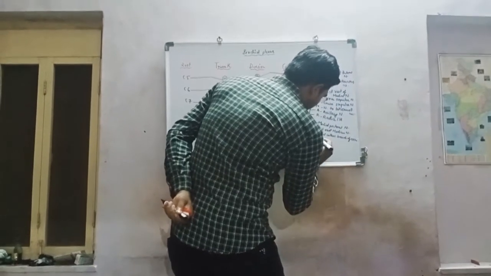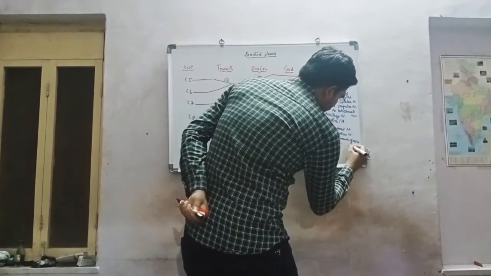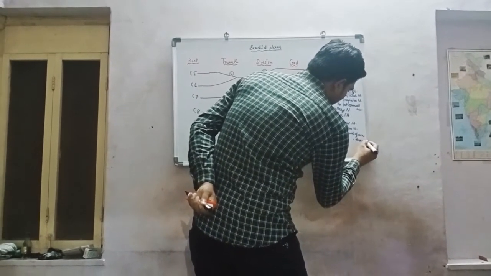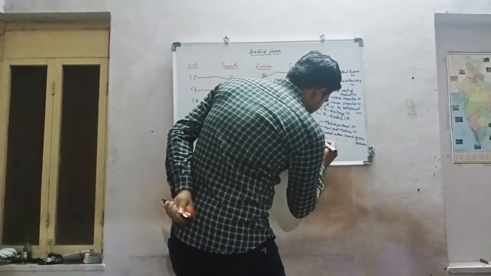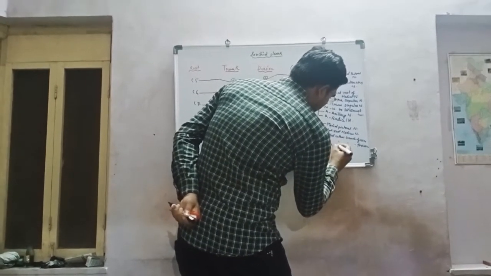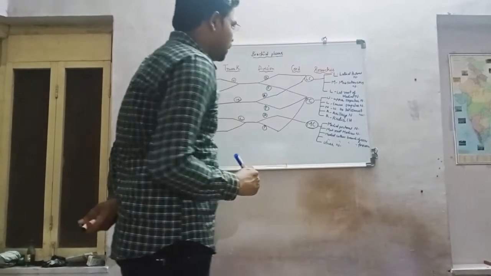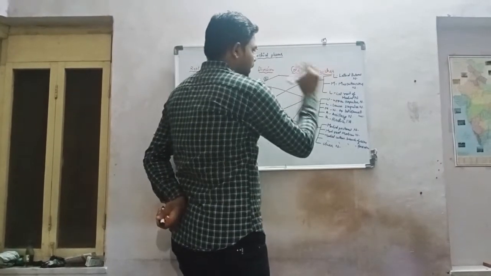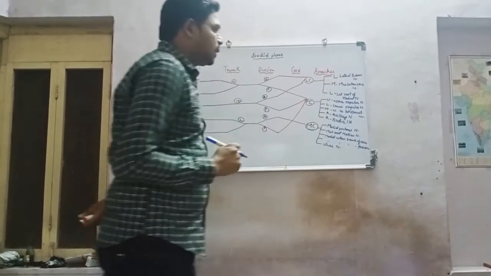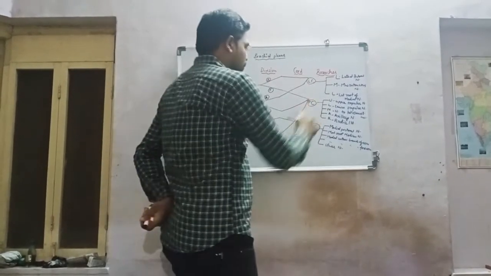Similarly, the medial cutaneous nerve of forearm. And lastly, U for ulnar nerve. So in total, 13 branches arise from the cords.